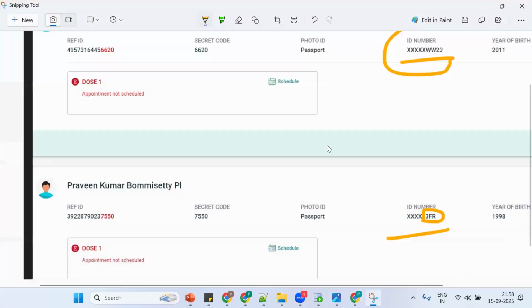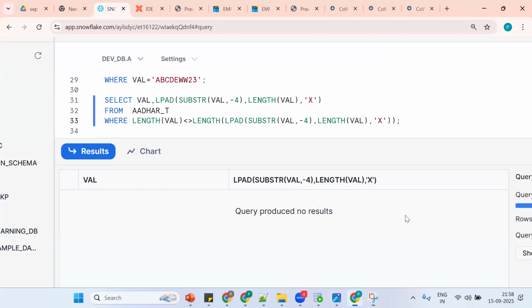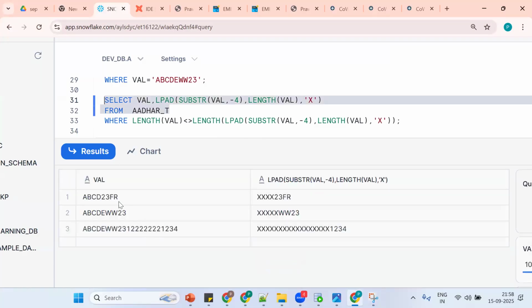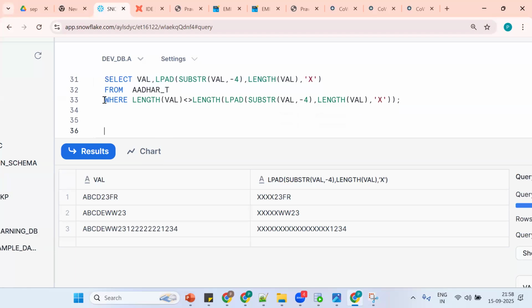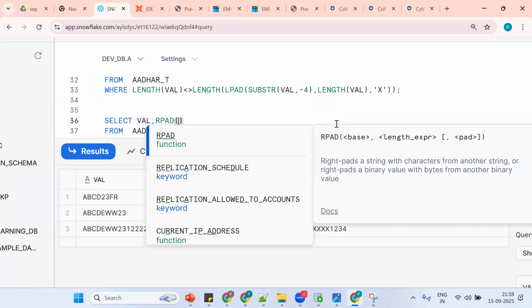Suppose now I want to extract the last three, and make the remaining XX. How to make it? Now vice versa, sorry. Now the requirement is that I want to get ABC and the remaining as X. How to make it? Now should we go for LPAD or RPAD? RPAD.